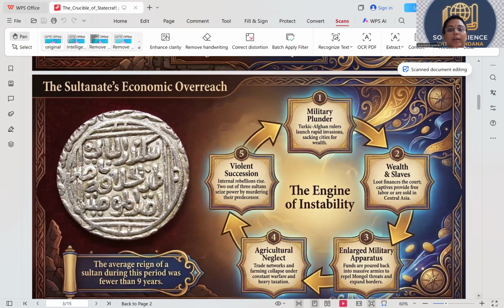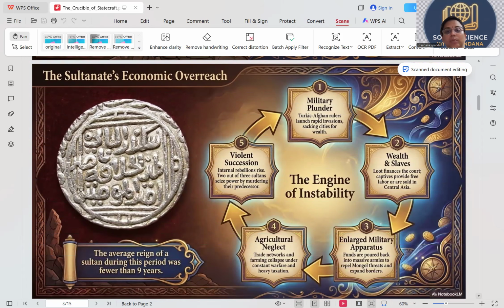Sultanate's economic overreach: the engine of instability. We are talking about the unstable period of the Delhi Sultans. The engine of instability: military plunder. The Turkic and Afghan rulers launched rapid invasions, sacking wealthy cities, and started sucking the wealth. They took everything. They plundered wealth and slaves. Loot financed the court, and captives provided free labor and were sold in Central Asia. They took the money and started selling the people.